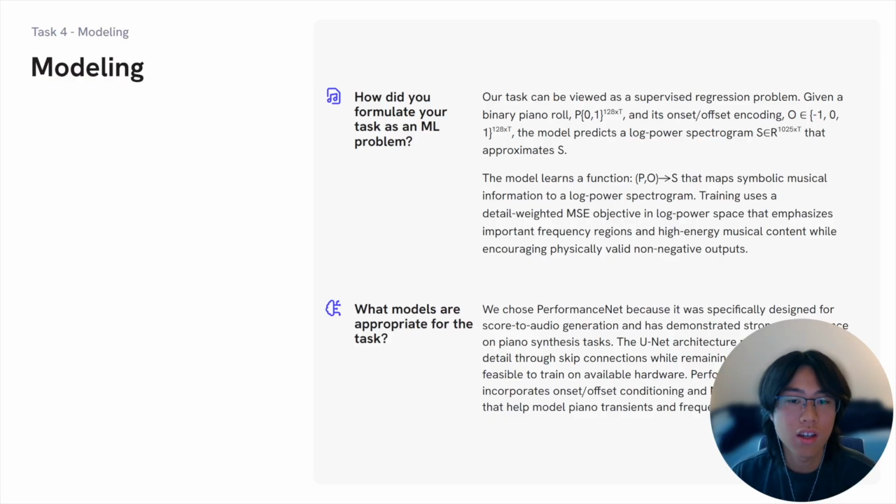So, as for modeling, our task is MIDI to audio piano synthesis, and we can view this as a supervised regression problem. The inputs are a binary piano roll with 128 MIDI pitches over time and a separate onset and offset encoding. The target is a 1025-bin log-power spectrogram. So our model learns a mapping from symbolic musical information to spectrogram rather than predicting raw waveform samples directly. And thus, we choose the PerformanceNet style architecture because it was designed specifically for score-to-audio generation as well as piano synthesis.